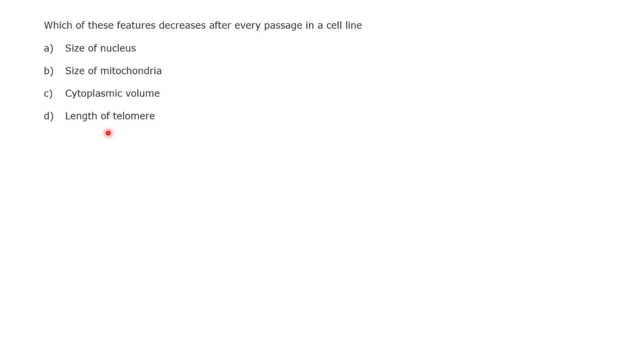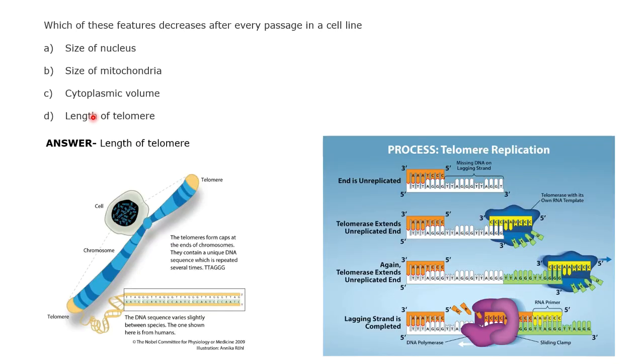Okay, so I think everyone is sort of with option D, length of the telomere. That is the right answer basically. So basically telomere is something that is present at the end of the chromatid, right? And the genomic DNA is usually linear, right? So the ends are probably free. So this particular telomere is found at the particular end of this particular region. From this diagram also you can see that this particular sequence is a telomeric region.